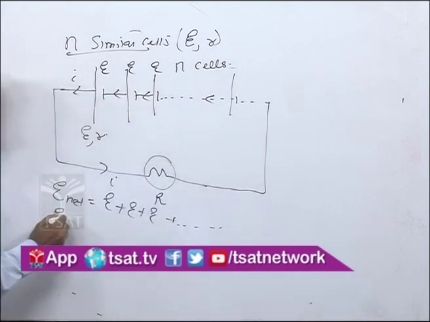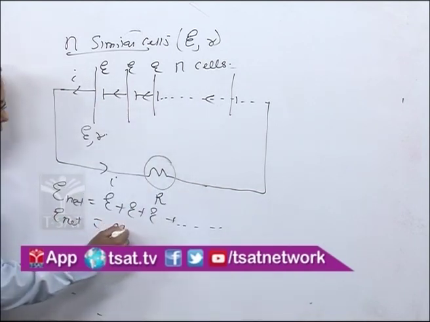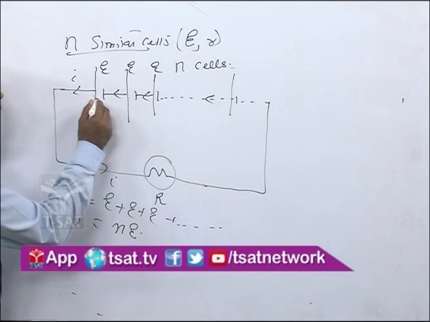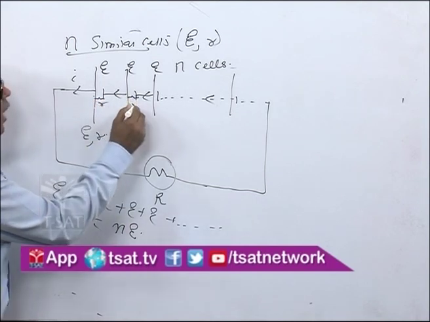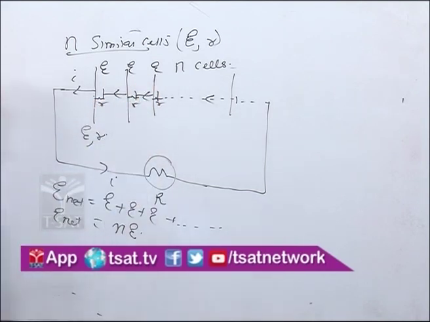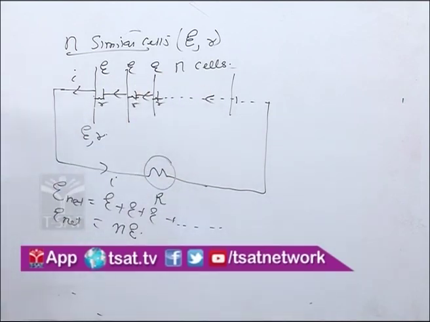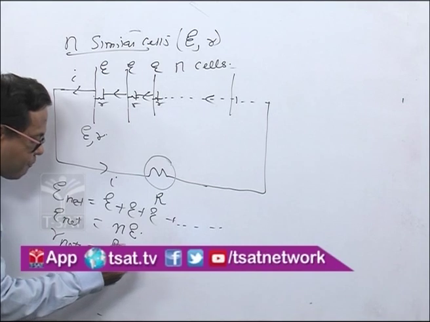So the net EMF is n into E. Similarly, the internal resistance of this cell is r. The internal resistance of the third cell is also r. Like this, all the internal resistors are connected in series, and therefore the net internal resistance of the combination of cells will be nr.